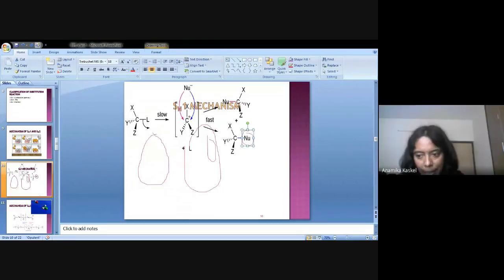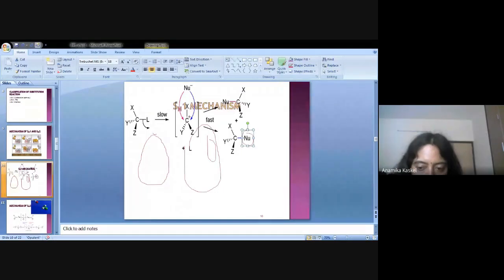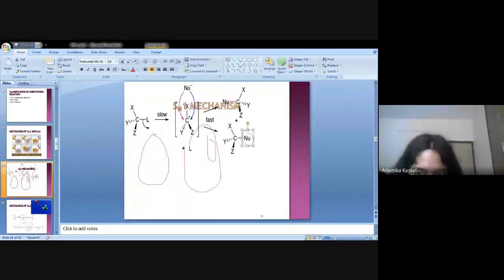Intermediate. Yes. And carbocation. So from the slide, you just visualize. Slide से क्या क्या visualize हो रहा है? ये बताओ. First of all, very good answer from all.